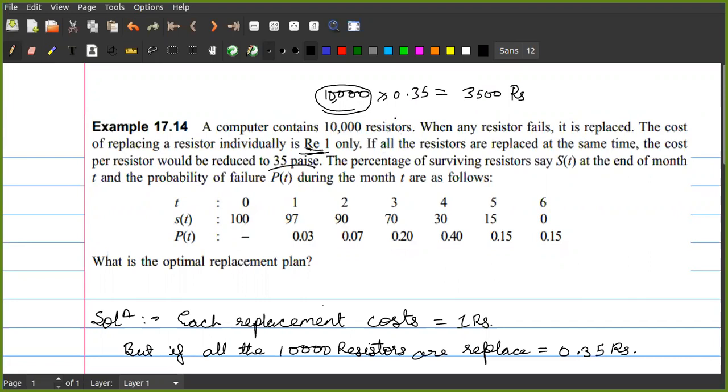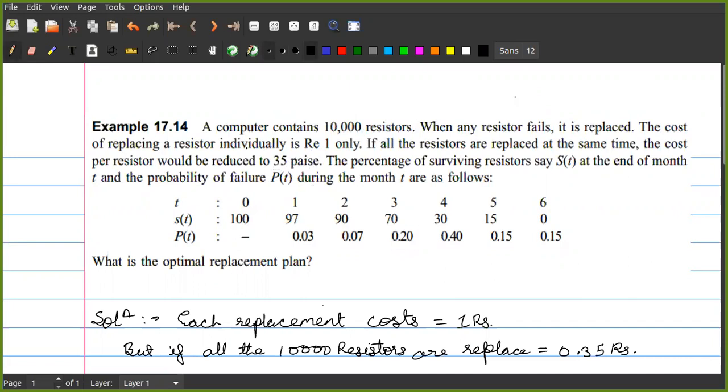So you could save around 6,500 rupees for the replacement. Correct? But whether it should be done, when it should be done, how it should be done, that we need to identify. That is the problem. So did you understand the problem statement now?